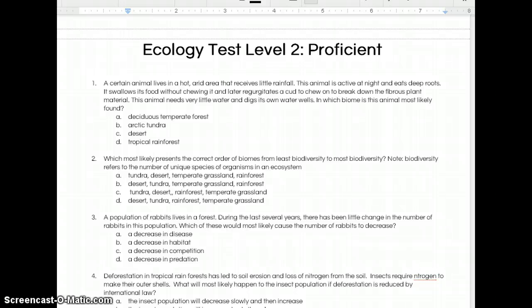Number 3. A population of rabbits lives in a forest. During the last several years, there's been little change in the number of rabbits in this population. Which of these would most likely cause the number of rabbits to decrease? A. A decrease in disease. B. A decrease in habitat. C. A decrease in competition. D. A decrease in predation.